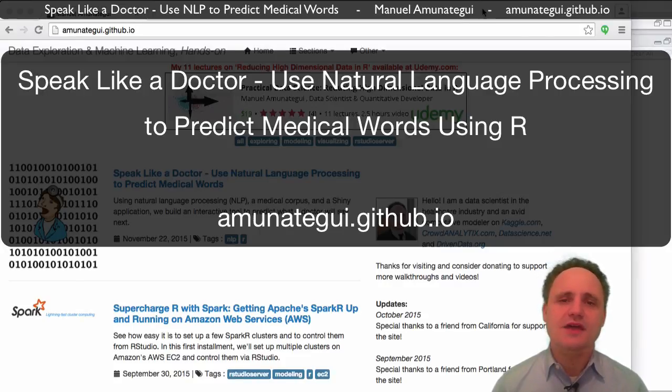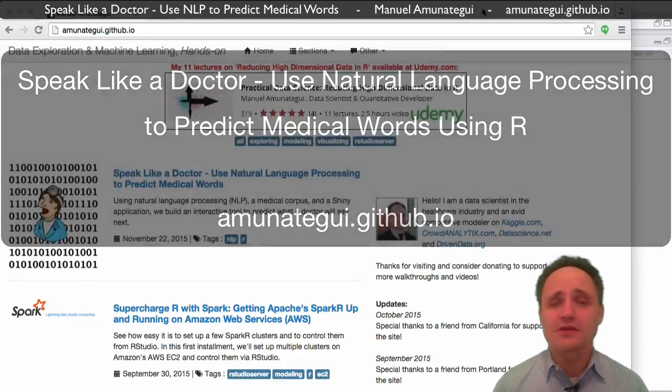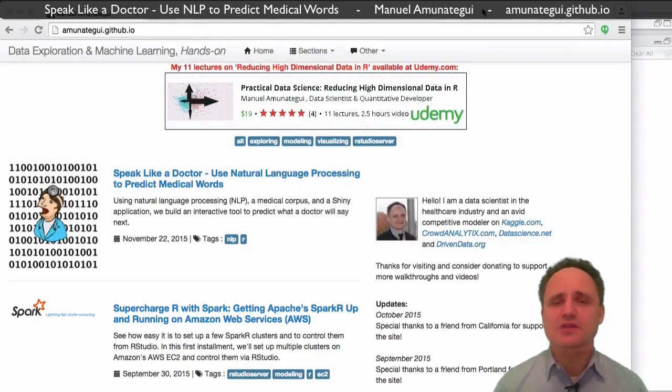We're going to use this concept called Engrams, which is part of natural language processing, to learn a body of text, a specialized body of text on the subject of cardiology. It doesn't have to be cardiology, it doesn't have to be a medical corpus, it could be anything that's specialized. That's what's interesting here. You could learn off documents on engineering, on legal documents, or even the works of Shakespeare. Anything that's specialized where you want to learn how they would speak, and that's what's interesting.